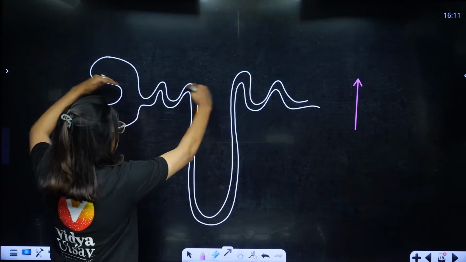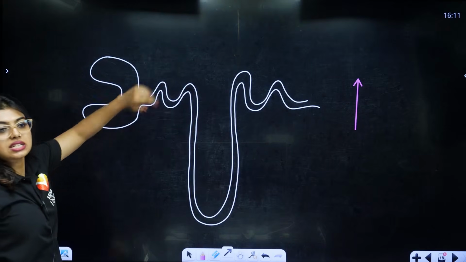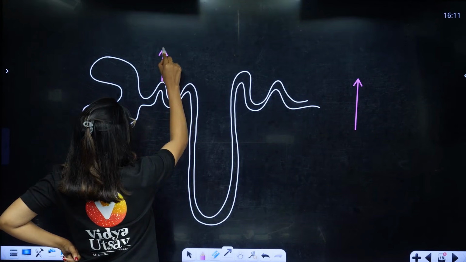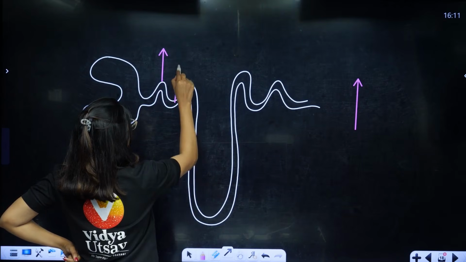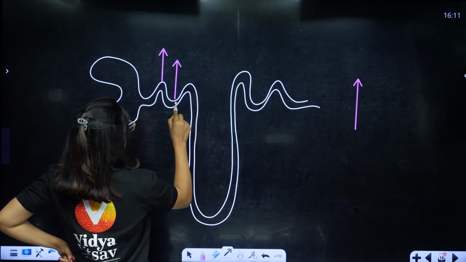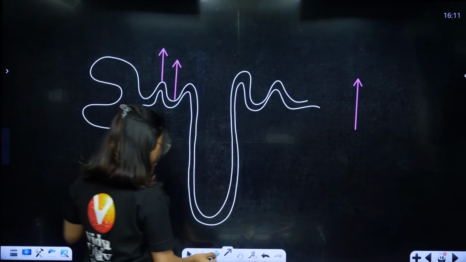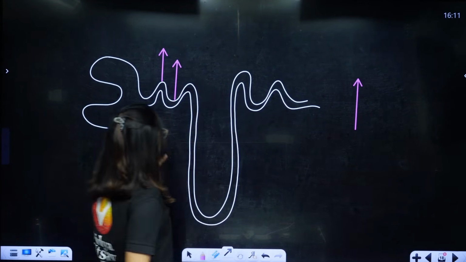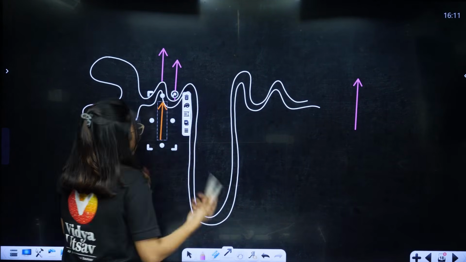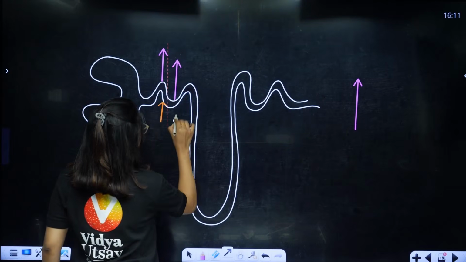So here there are tubules, and above the tubules there are blood vessels. So the blood vessels will start doing reabsorption. Clear to all of you? So the arrow mark indicating like this shows that the body is reabsorbing whatever we want. Whatever is required for the body is getting reabsorbed here. Now when I show the arrow mark this way, towards the tubules, understand that my body is secreting whatever it does not want into the cells.